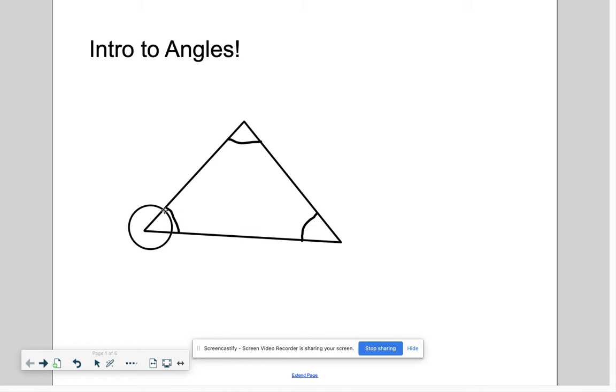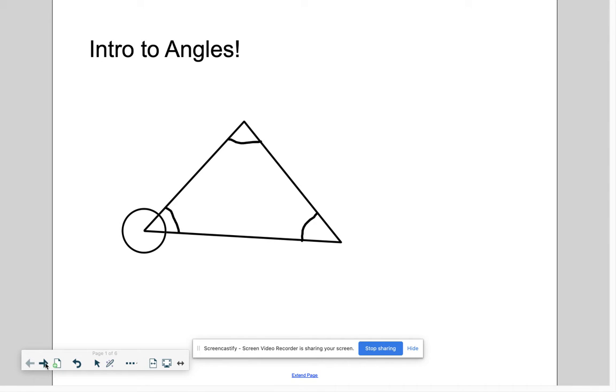It's measured in degrees, and we use a protractor, which is a circle that measures all of the degrees when you put the little intersection in the middle of the circle. It's going to measure that distance. In one whole circle, there are 360 degrees on this protractor. All right, so that's just a little intro.